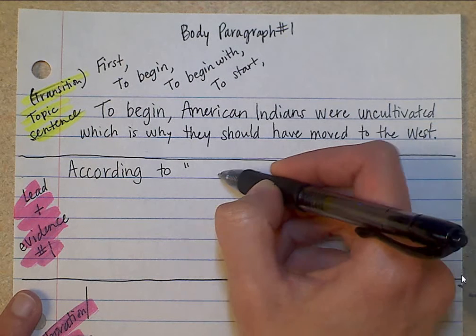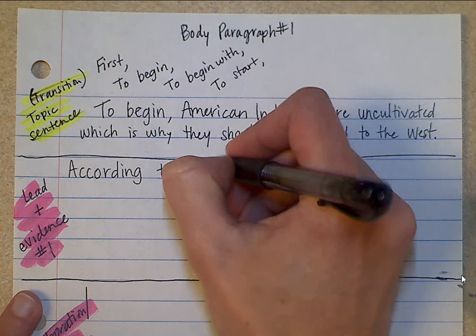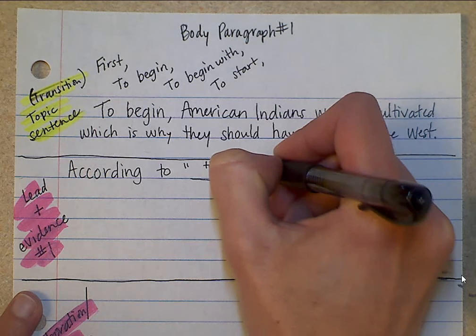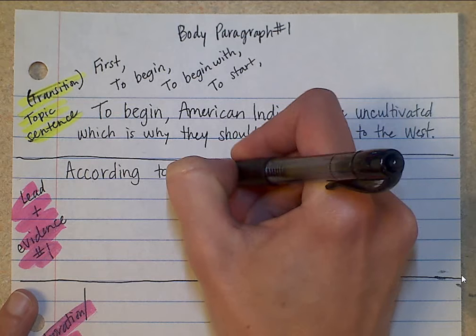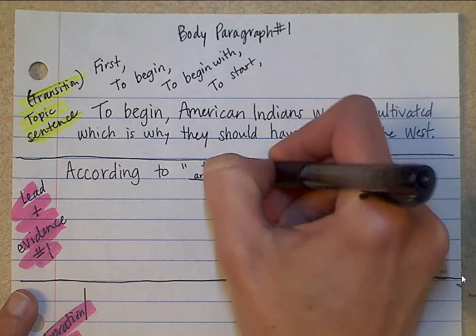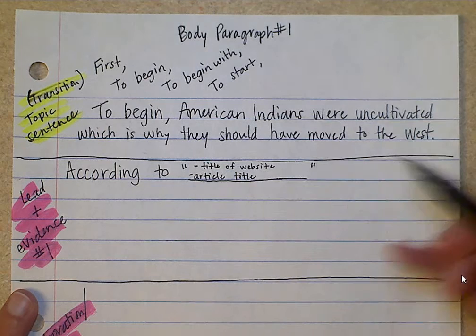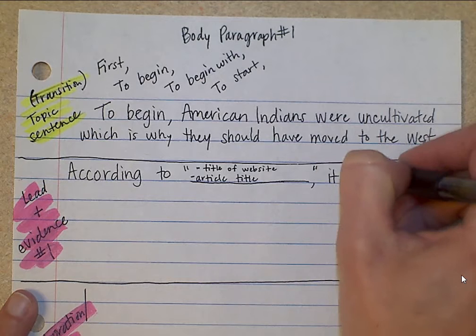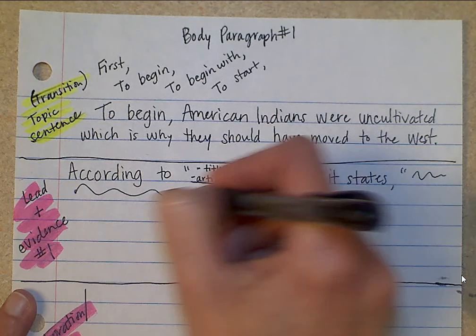And then you would give your first piece of evidence to support your argument or your reason, following up with citation. So the author's last name and page number, if there's a page number. Sometimes on a website there's not. If it's a textbook, then there should be a page number. So feel free to pause at any time and then restart when you're ready to move on. I'm going to go ahead and show you what to do for elaboration and synthesis.